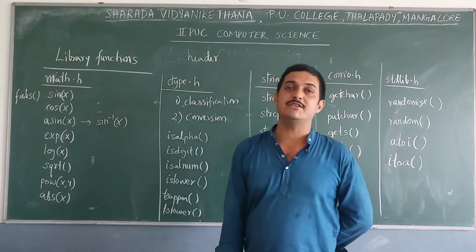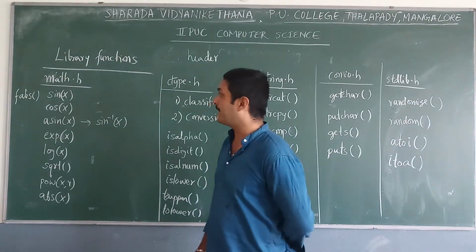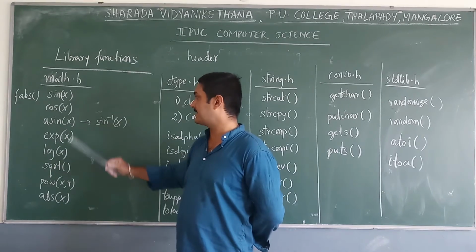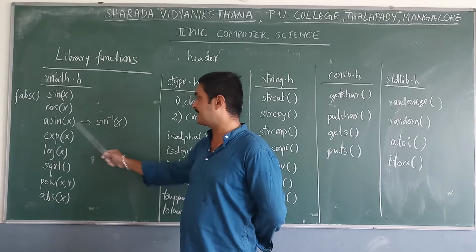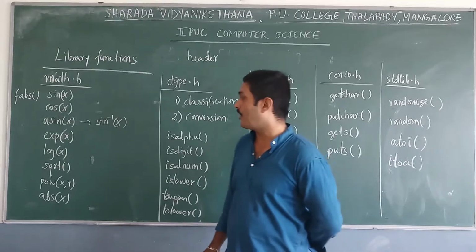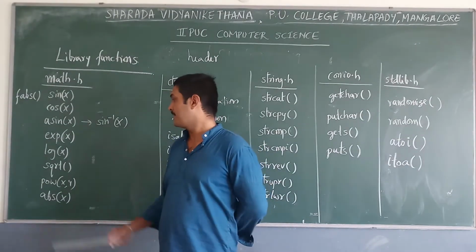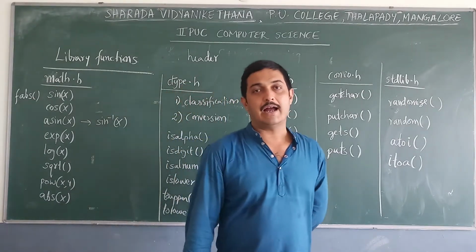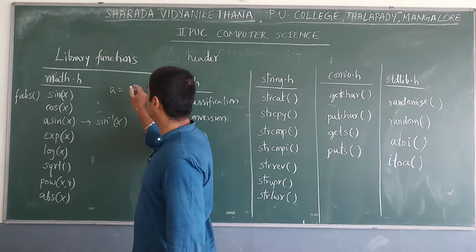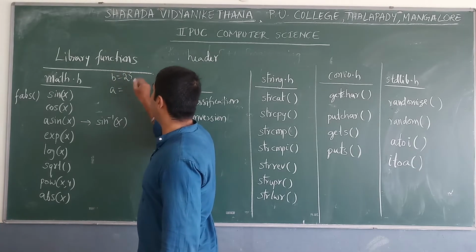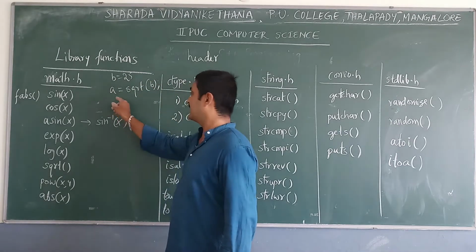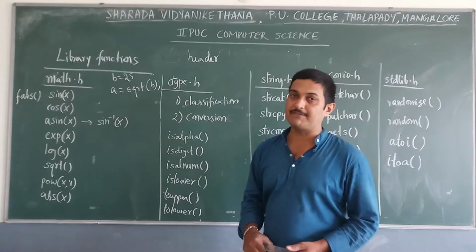Here the first header file that we have to study is the math.h header file. Under math.h, we can use functions like sin x, cos x, asin x, or sin inverse x. Next, we can get the exponent of a particular value x. Next, log x gives the logarithmic value, and we can find the square root of a number. For example, a equal to sqrt of b, where b equal to 25. So a will be assigned the value 5, since the square root of 25 is equal to 5.